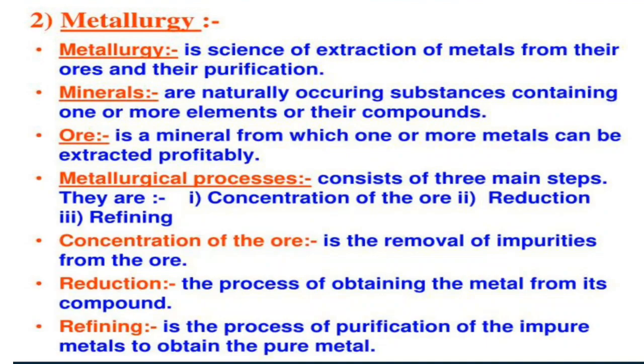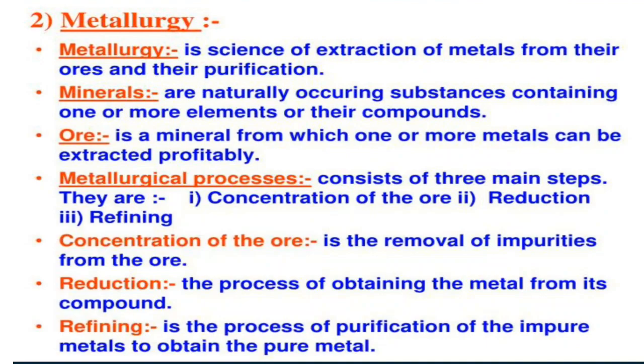So now, when we come to the metallurgy of elements, metallurgy is the science of extraction of metals from their ores and their purification. Means if we are extracting a metal from its ore and purifying that metal, that science we call metallurgy. Minerals are naturally occurring substances containing one or more elements or their compounds, and an ore is a mineral from which one or more elements can be extracted profitably.